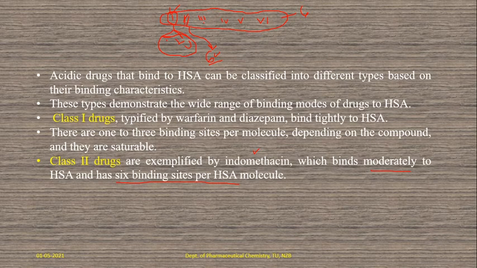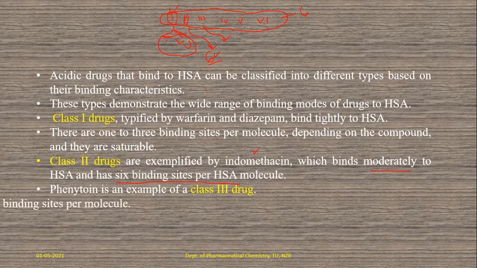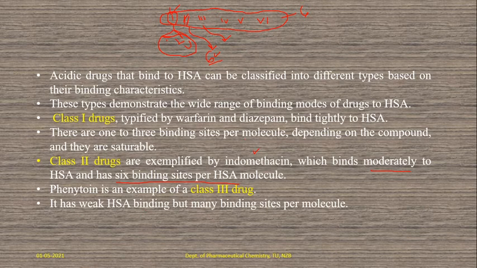So next, classification 3 comes. Okay. So in class 3 drugs, phenytoin is an example. Class 3 drugs bind with site 3: warfarin binding site, indomethacin binding site, and phenytoin-like CNS drugs. Okay, so here in this, how many binding sites are present? It has a weak HSA binding. Here the class 1 is very strong binding, class 2 is moderate binding, and class 3 is weak binding. So these 3, 1, 2, 3 binding sites are for acidic drugs.